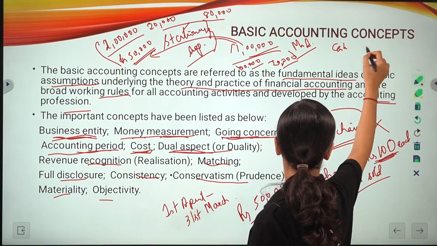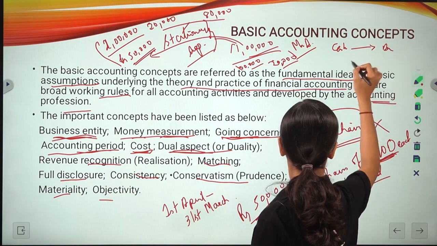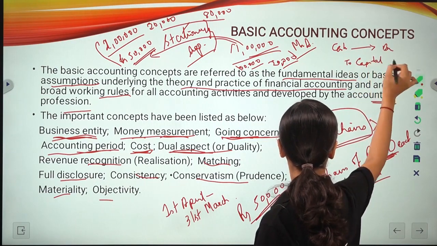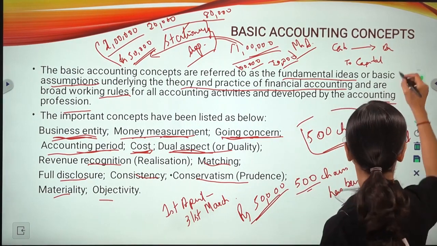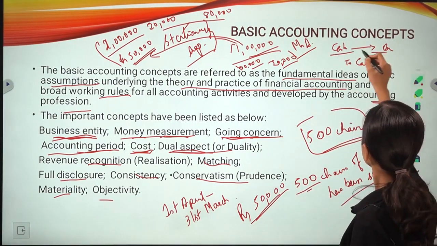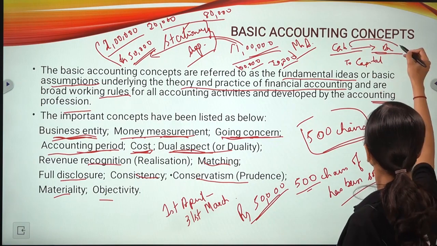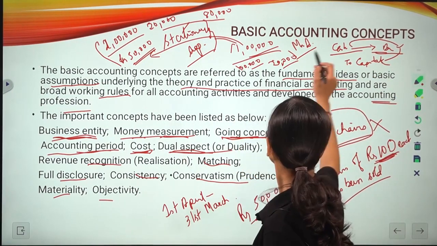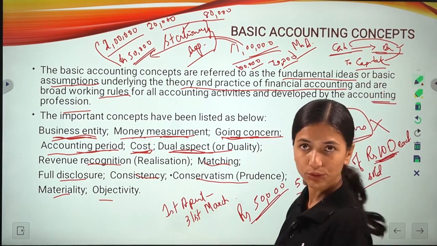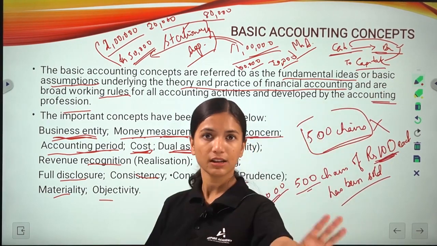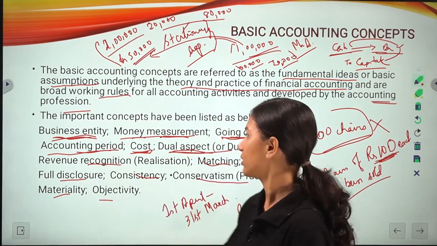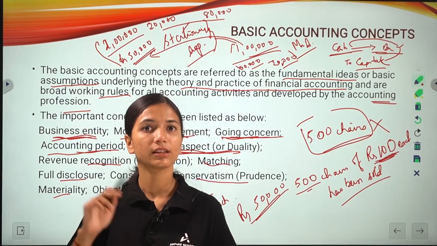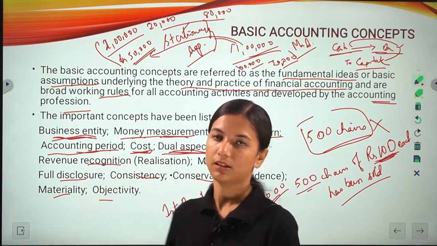So cash would be debited and capital account credited. This is the journal entry, and we are going to study it later on. Cash has been debited because he has brought in cash, and we are getting it in the form of capital. So two accounts have been used, the cash account and also the capital account. So dual aspect is nothing but that each and every transaction affects two accounts.